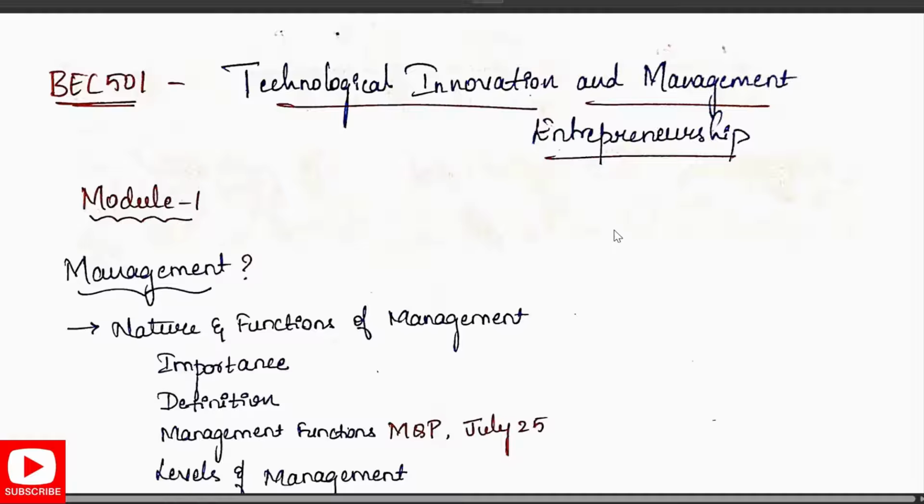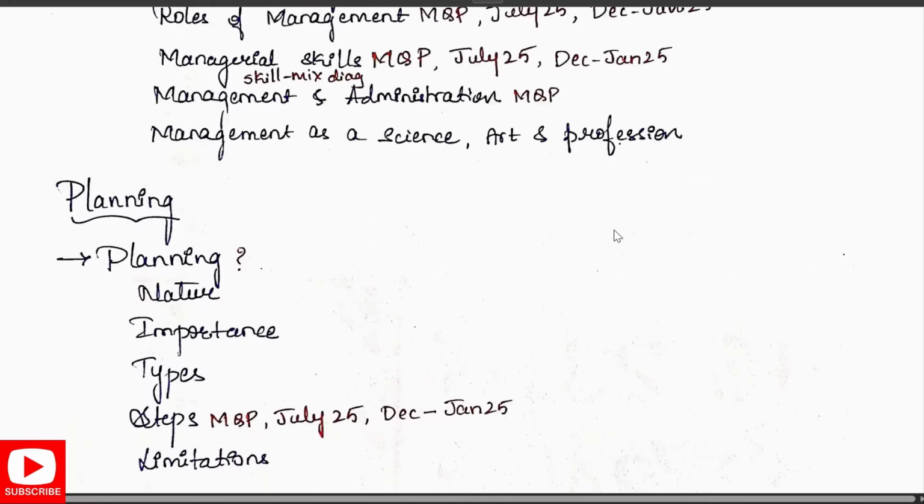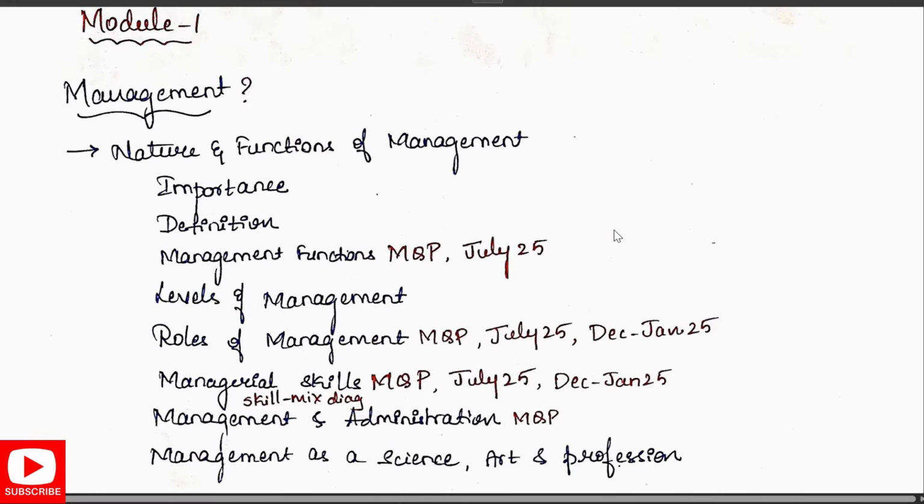In module 1 there are two parts. One is management and another one is planning and decision making. In management, the topics from previous years that have appeared in the exams are the management functions, roles of management, and managerial skills. I have referred to the model question paper and the previous year question papers, the June July 2025 paper and the December January 2025 paper, in making this in detail. So let's get started.